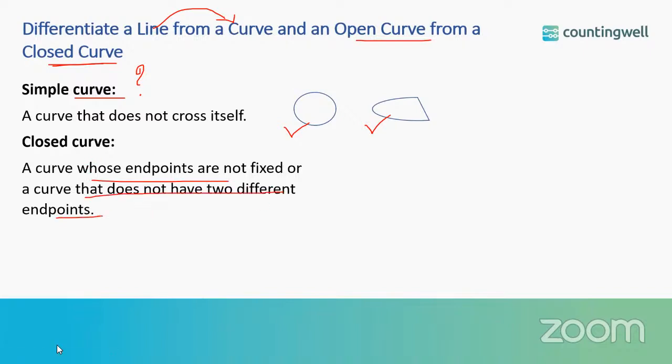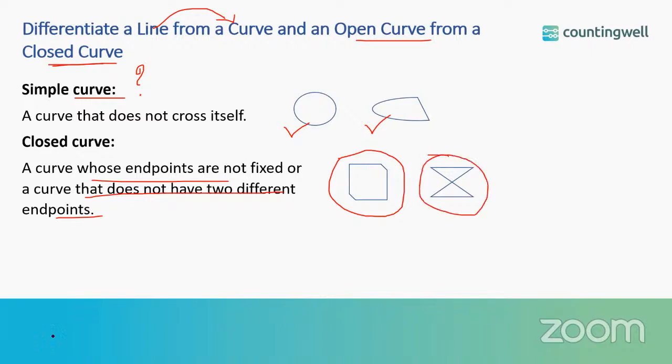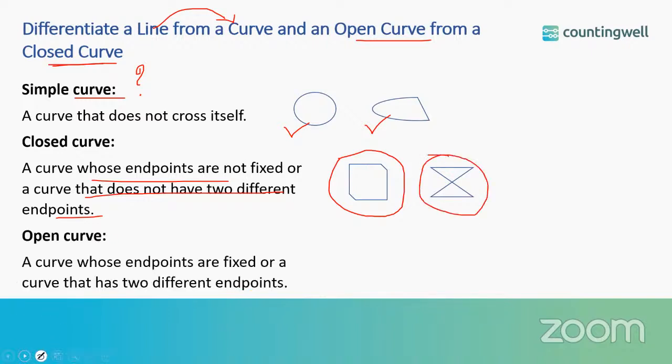So here you can see we have two examples showing closed curve. Here for the first shape, you cannot find any endpoint, or we cannot see two different endpoints. So from where it is getting started and where it ends, we cannot predict. Same for the second curve. So both are closed curve.